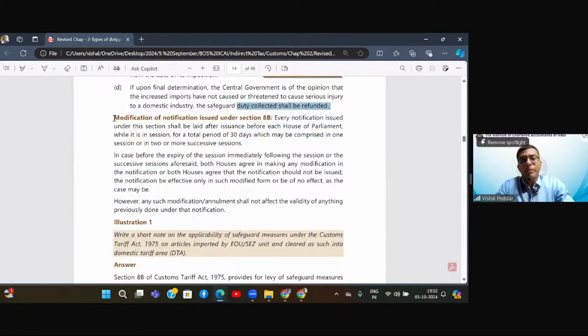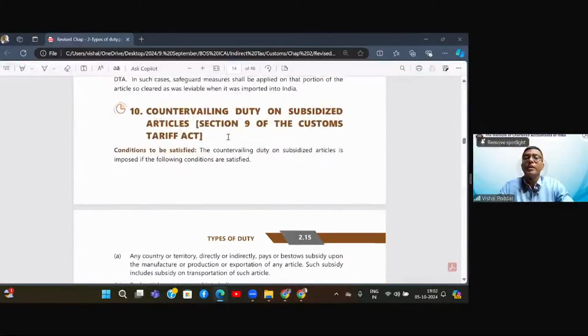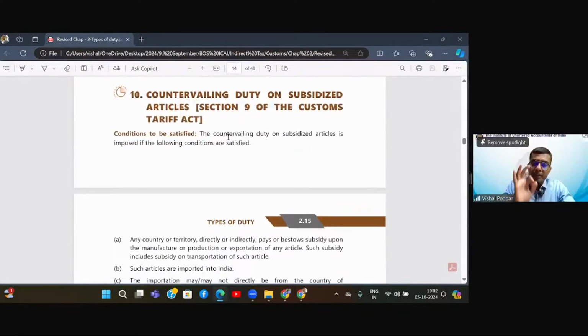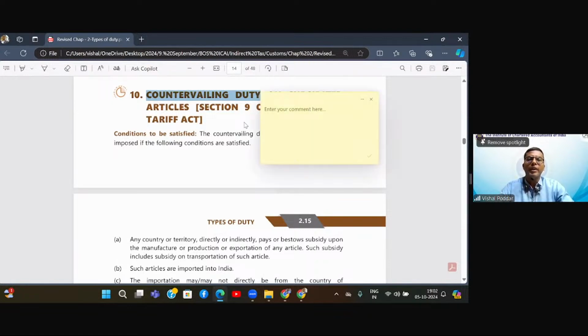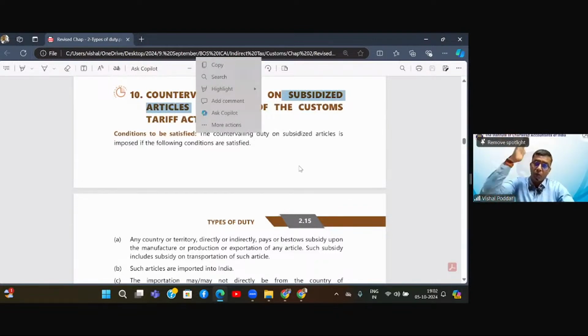Further, they say that from time to time they may review the notification issued, and they may change the conditions or the rates of these safeguard duties. So this is broadly about safeguard duty, and now they have explained in detail what are presently the safeguard duties applied by the government. The first safeguard duty they have termed as countervailing duty, and it is levied because there is some subsidy given on these goods. Subsidy given by whom? Subsidy given by the originating country.